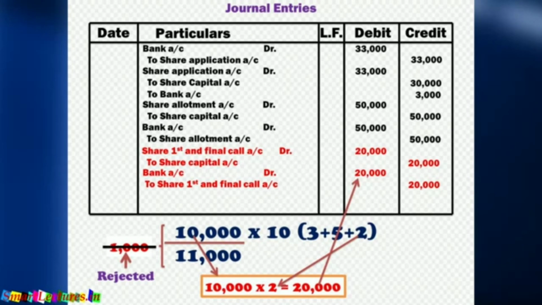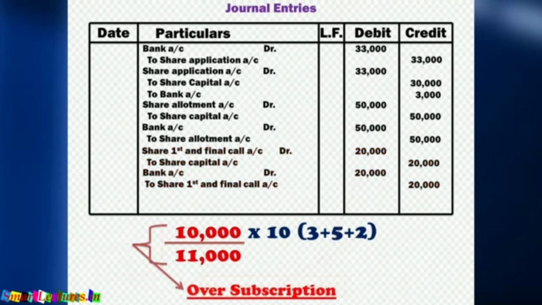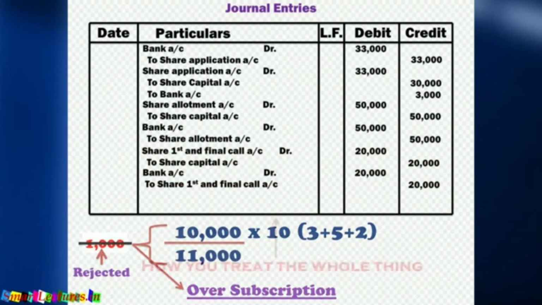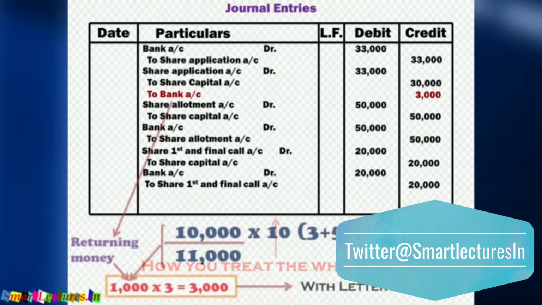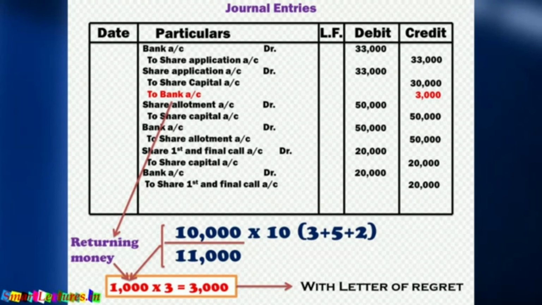So you can see, if there is a situation of oversubscription and shares are rejected, how you treat the whole thing. The money will be returned at the time of the application transfer entry.